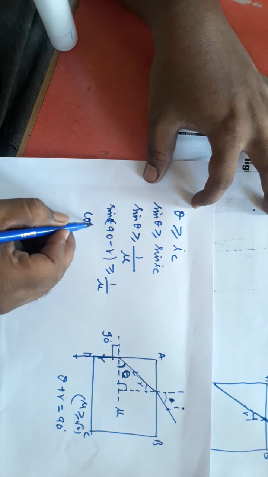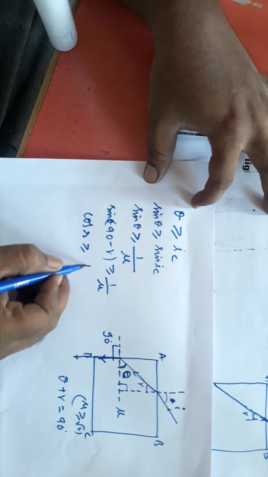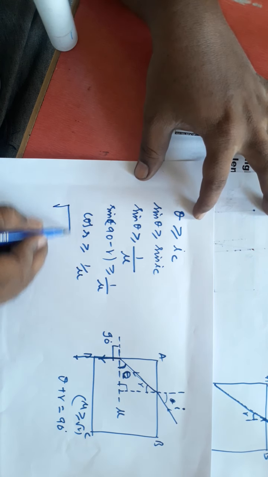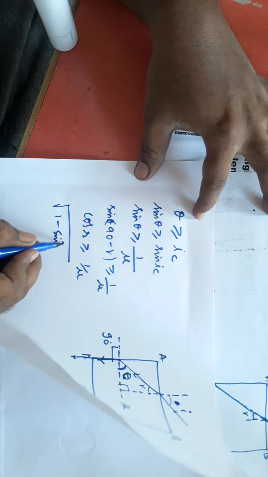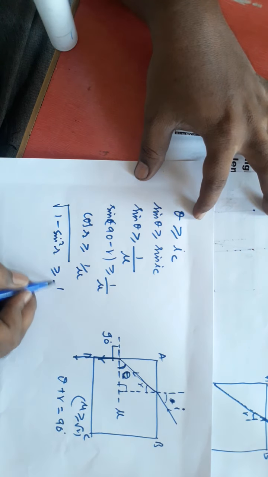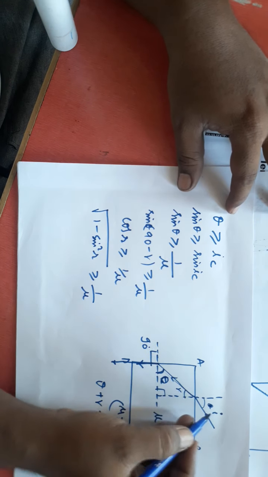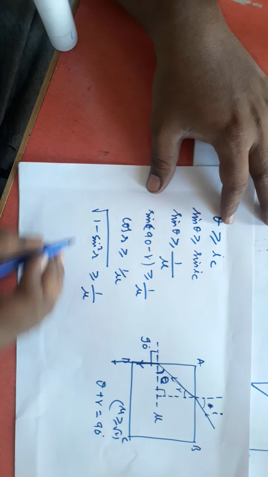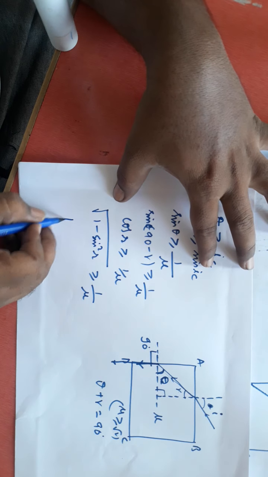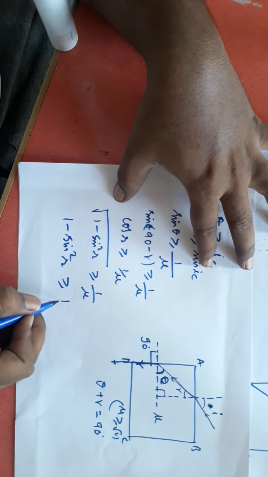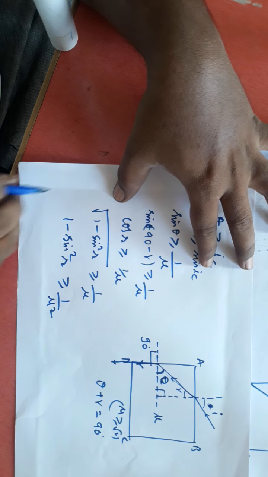That means cos R should be more than or equal to 1 by mu, which implies root of 1 minus sin square R is greater than or equal to 1 by mu. Why I am finding R is that I want to connect it with I. Then 1 minus sin square R should be greater than or equal to 1 by mu square, squaring on both sides.